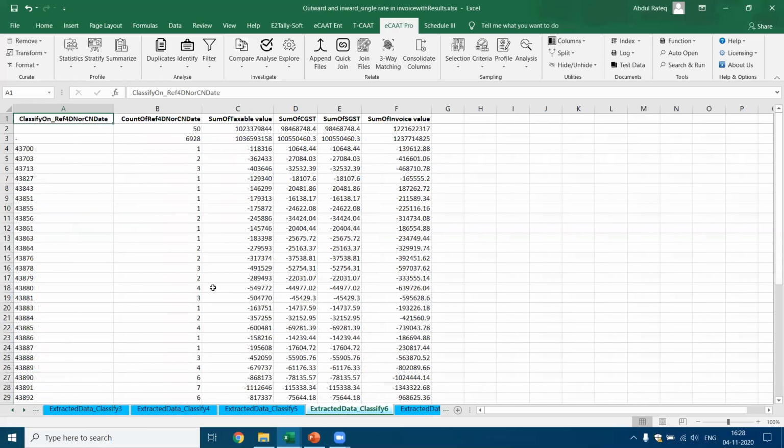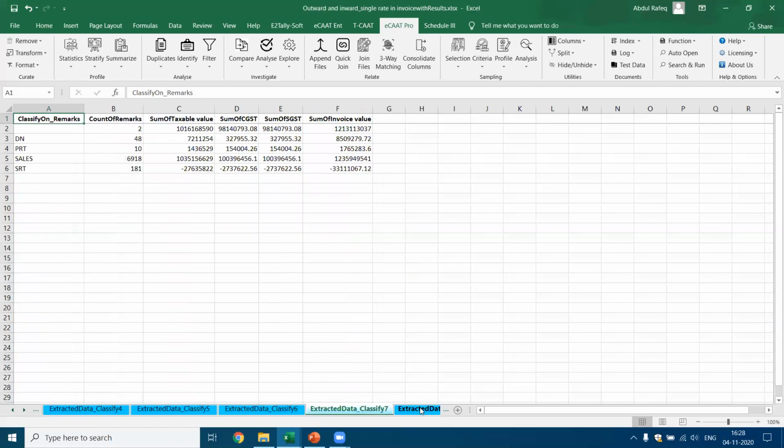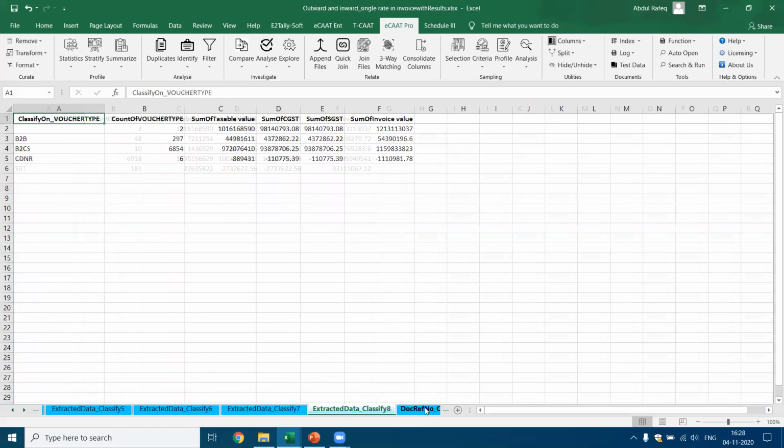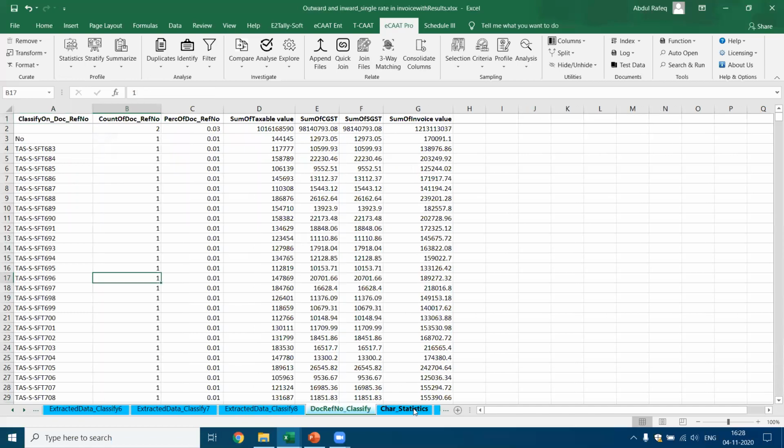Next, if you go to the next record, here, based on the reference of debit and credit note, there's one more based on the remarks they have written, based on the voucher type. Now you remember one of the questions they had: can I get the data organized or summarized as per B2B or B2C? So you get this information. Now these are the different types.